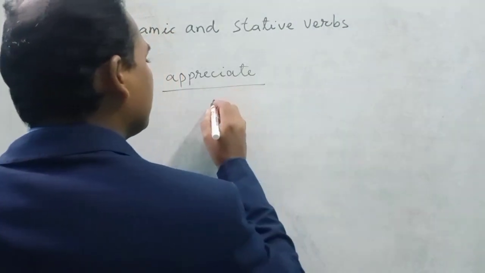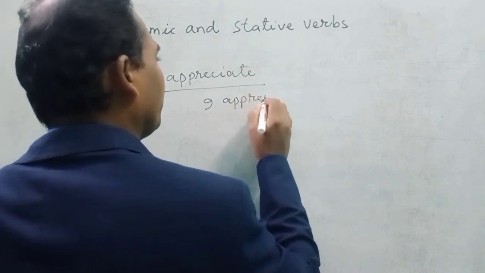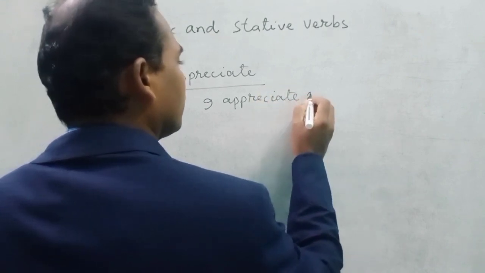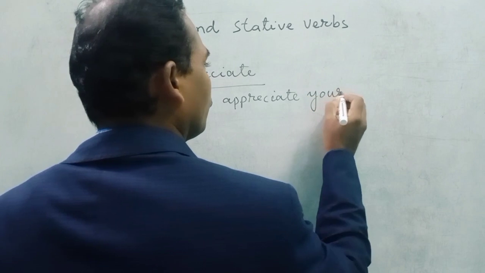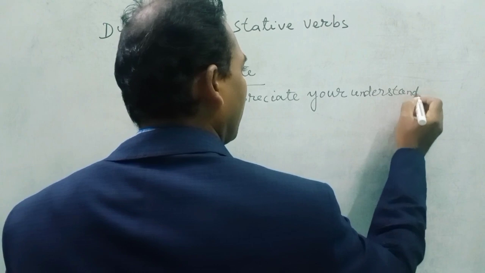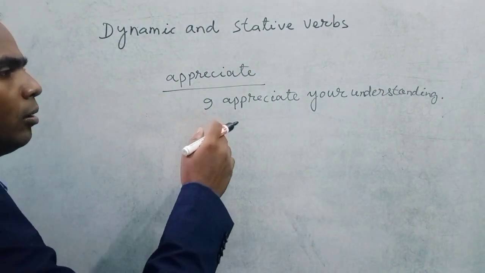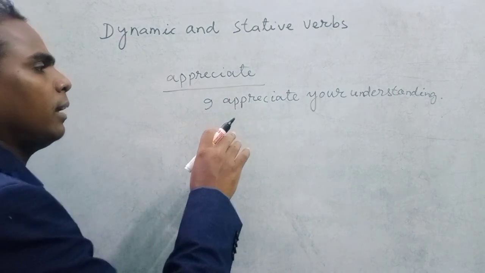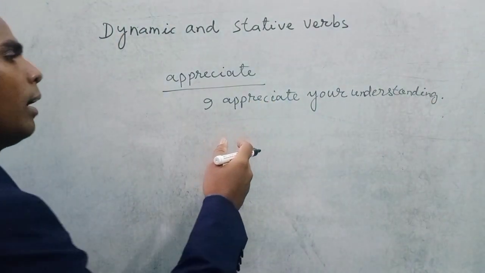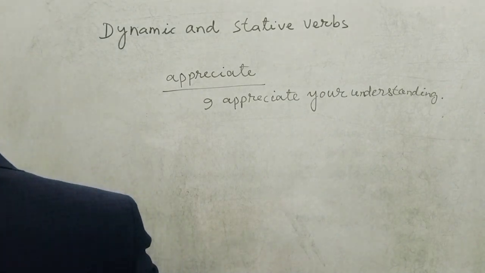You can use it in a sentence: I appreciate your understanding. You can't say I am appreciating your understanding. You say I appreciate your understanding, like love, prefer, believe.